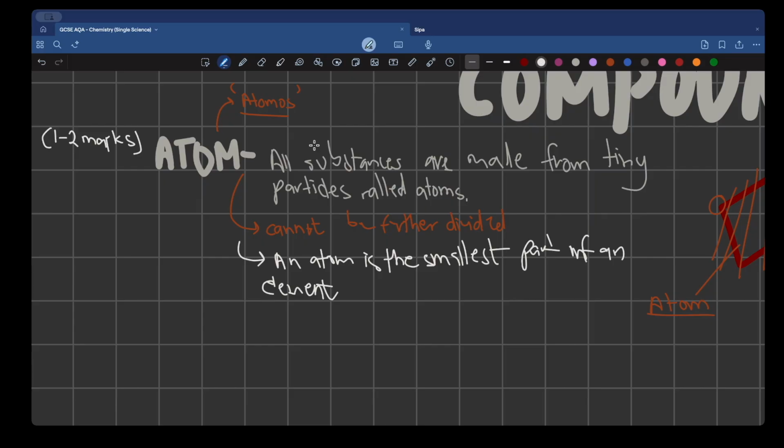Whatever works for you, just make sure that if a 1 mark question shows up, you're giving the examiner 1 point. If a 2 mark question shows up, make sure that you're either giving the examiner two separate new points, or you're giving 1 point, and then for the second mark, you're explaining the same point that you just gave above. So make sure that you tick all the boxes for the examiner to give you the 2 out of 2 or the 1 out of 1, because we want to bag all the marks out there. We don't want to miss out on anything. Okay, so I hope the part on atoms is clear.